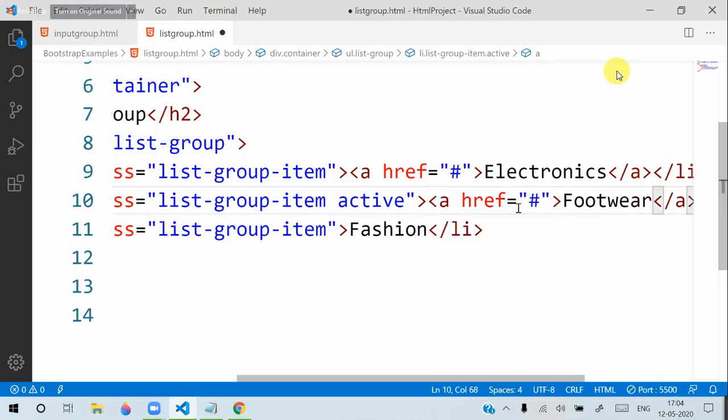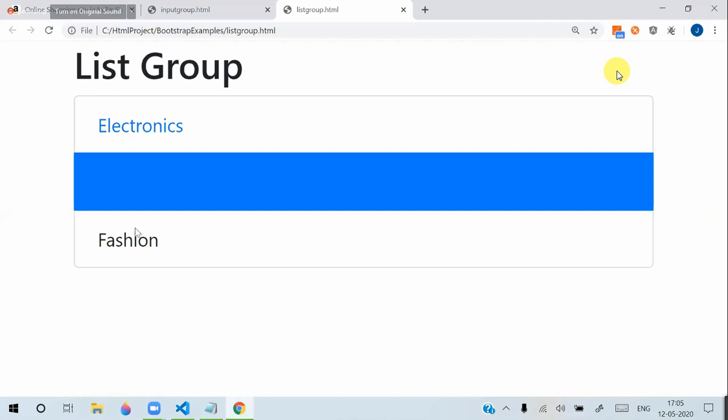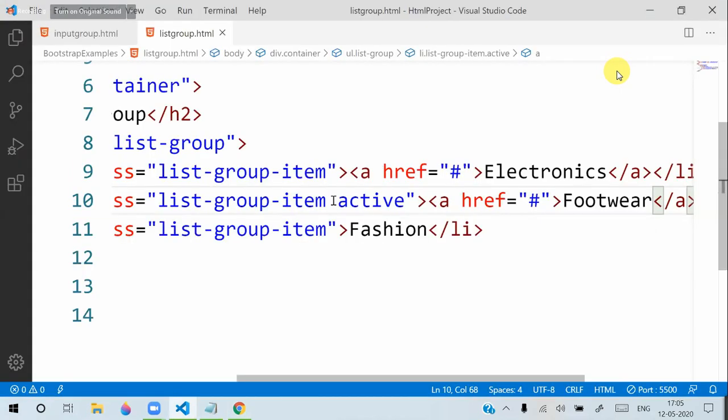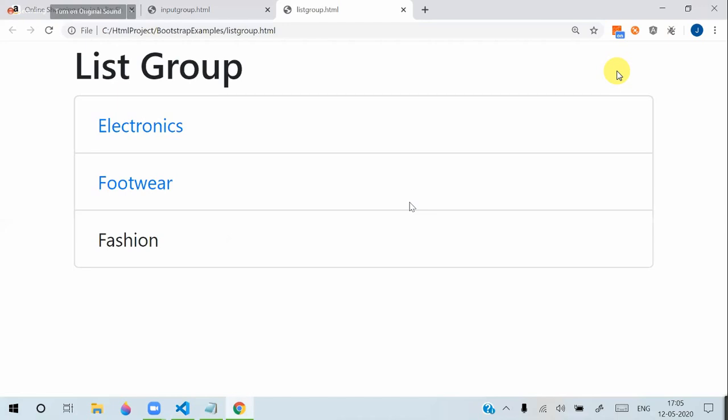So that means you can group, and it will get those links, right? Then the appearance is as you want. If I remove the active, then it will display normal. So that is how height, width, and alignments we can configure.